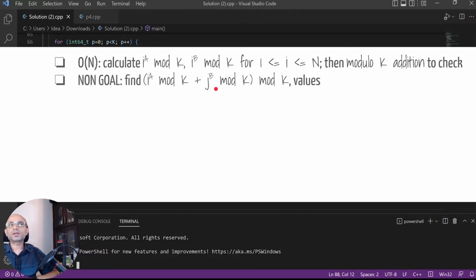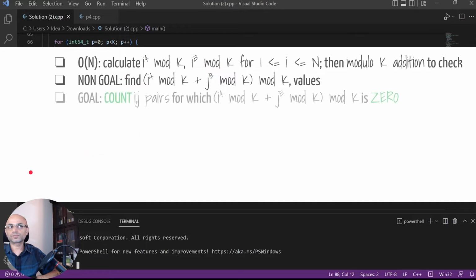But note that our non-goal is finding i power a mod k plus j power b mod k values. We are not interested in the actual value of this equation as part of our solution, because our goal as part of the problem is just to count i and j pairs such that this value is 0.